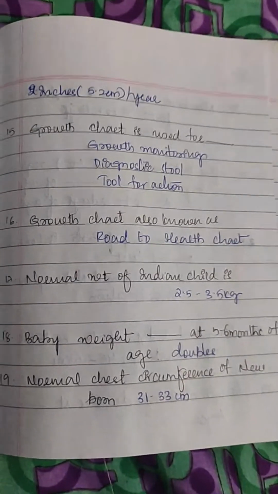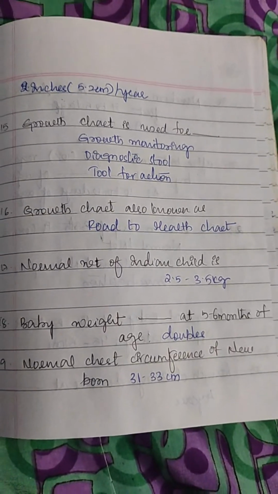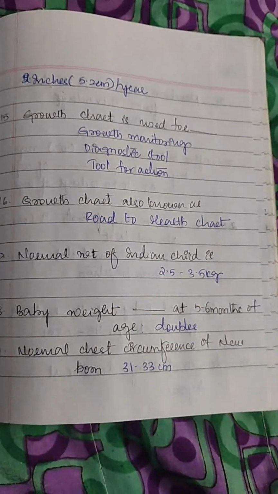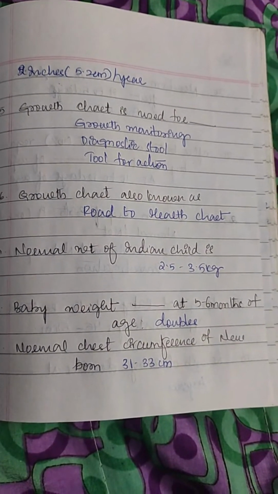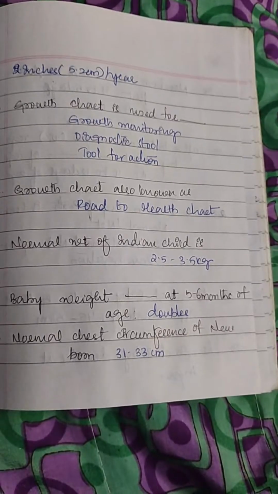The growth chart is used for growth monitoring and diagnostics. It acts as a diagnostic tool, and not only that, it is also used for action. The next: the growth chart is also known as the road to health chart.